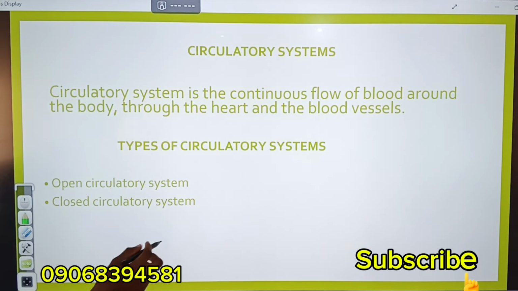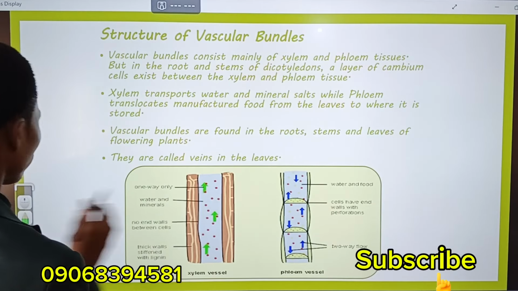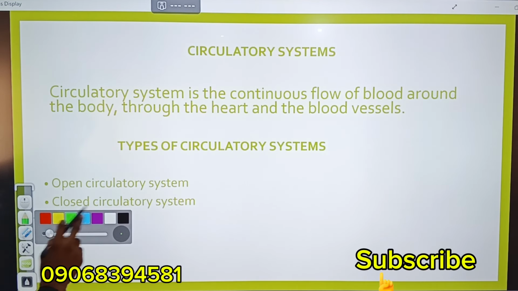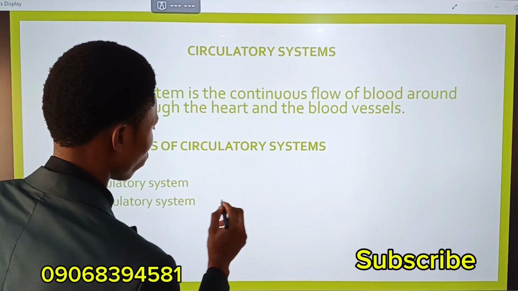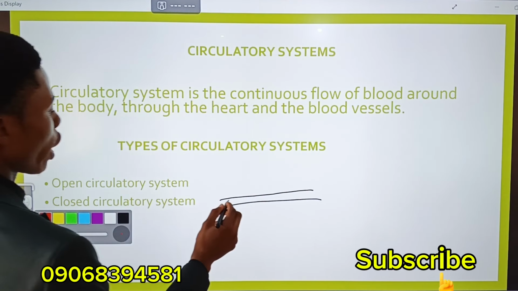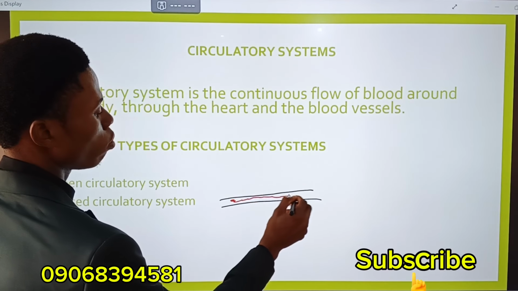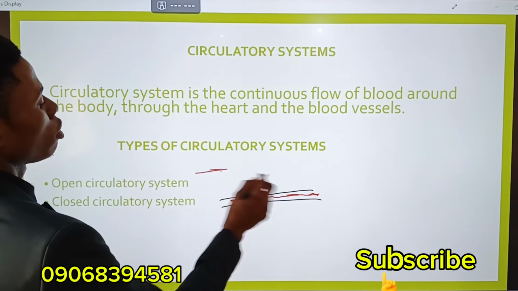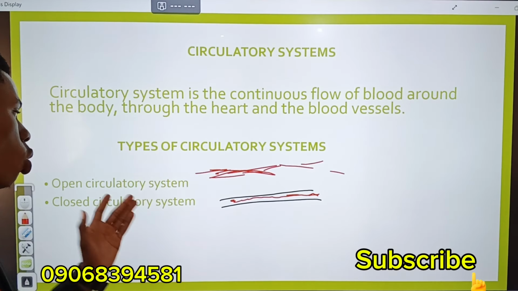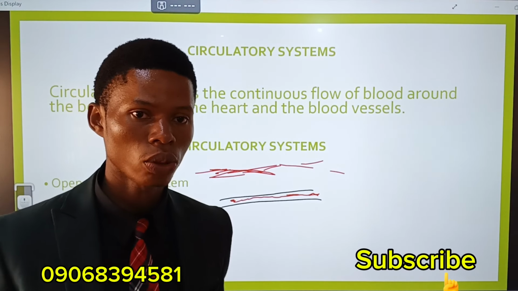But the closed circulatory system is called closed because we have pipe, blood vessel. Then in the blood vessels we have blood flowing through the blood vessel. But in the open system, the blood is just flowing everywhere. There is no blood vessel carrying it. That's the difference between the open circulatory system and closed circulatory system.